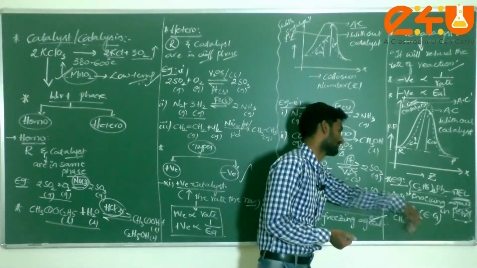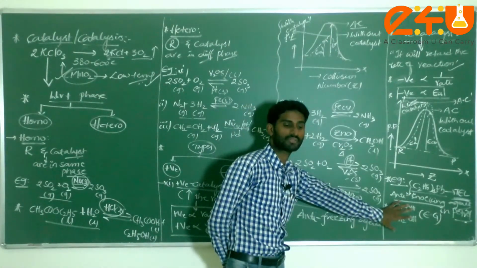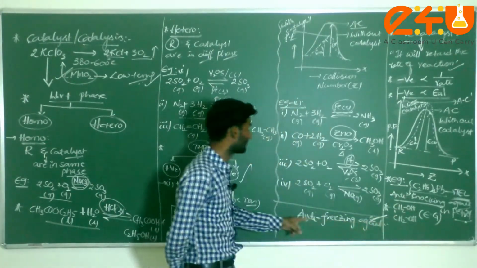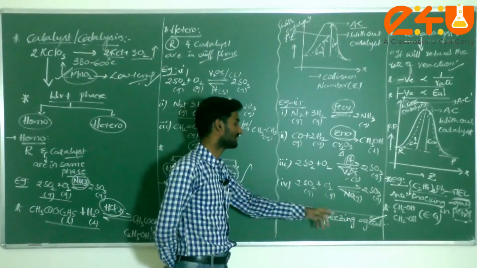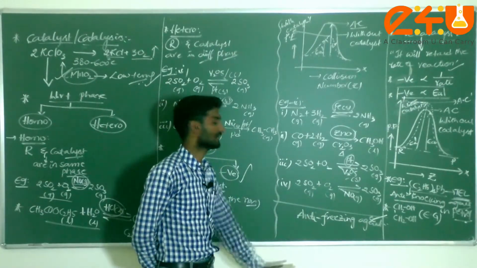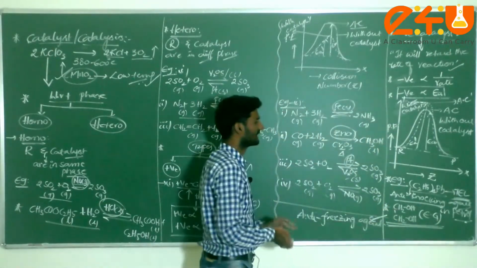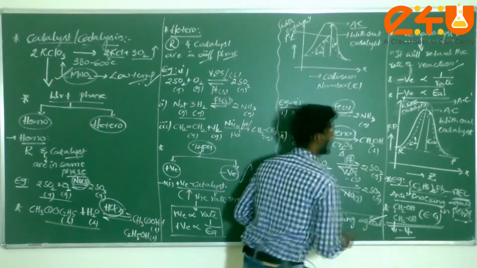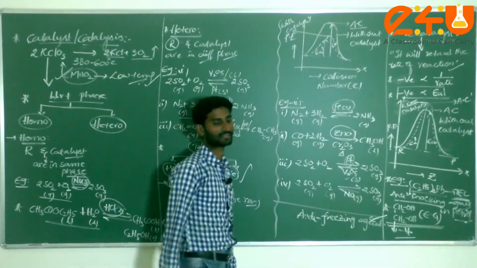If they use ethylene glycol along with the fuels, petrol or diesel, anything, then it acts as the best anti-freezing agent. It will retard the freezing point of the particular fuels or the emissions. This is the very best example for an anti-freezing agent, and in this case it acts as a negative catalyst. Tetraethyl lead acts as an anti-knocking agent, dear students.